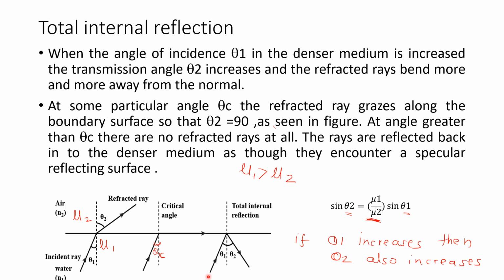So, if the light is incident at the boundary of the medium which separates a denser and a rarer medium, and further if the angle of incidence is greater than this critical angle, then the light is totally internally reflected into the denser medium. There is no light which is refracted into the rarer medium, as shown in the figure, when the angle of incidence is greater than the critical angle.